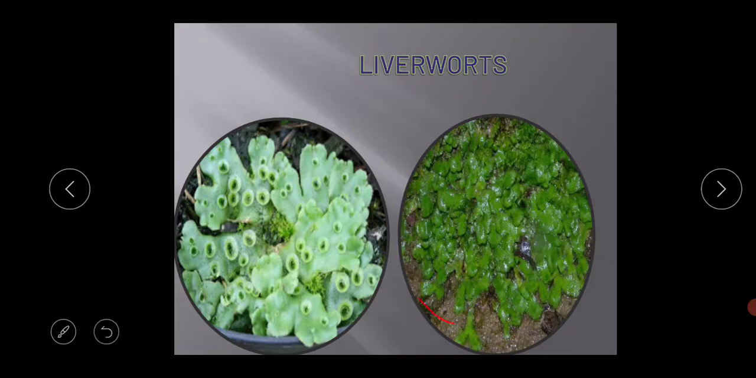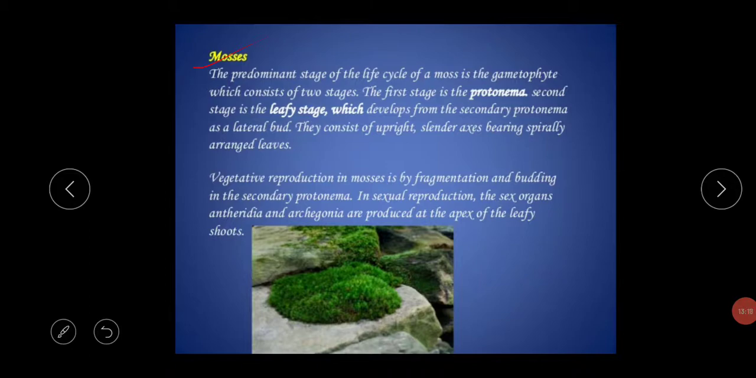Just look at the structure. These are the soil. Okay, these are the rocks. So this is the liverworts. Next thing is the mosses.